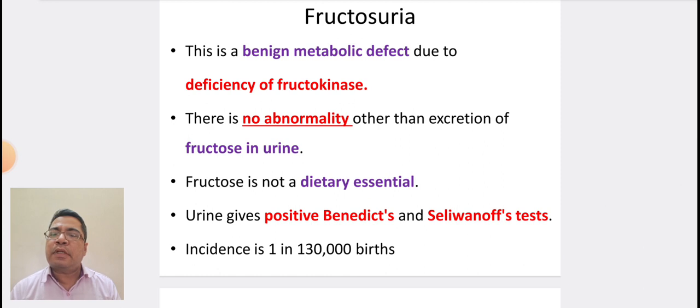Coming to the next topic, fructosuria. This is a benign metabolic defect due to the deficiency of fructokinase. There is no abnormality other than excretion of fructose in urine. Fructose is a non-essential, not a dietary essential. Urine gives a positive Benedict's as well as Selivanov's test. Incidence is 1 in 1.3 lakh births.